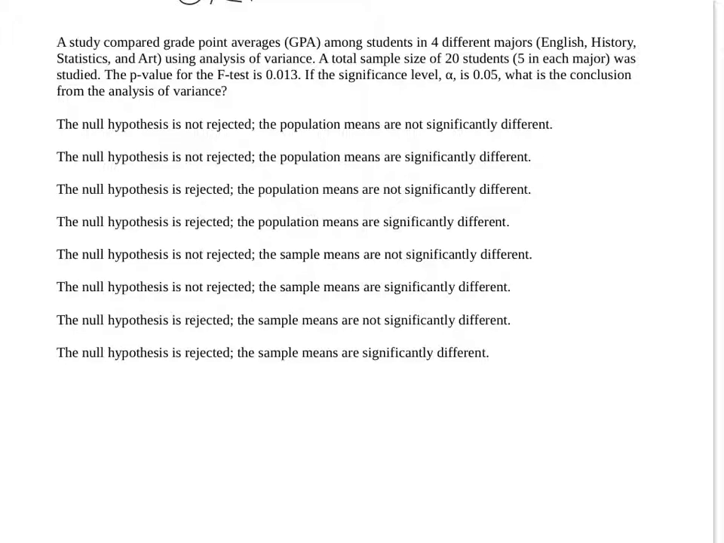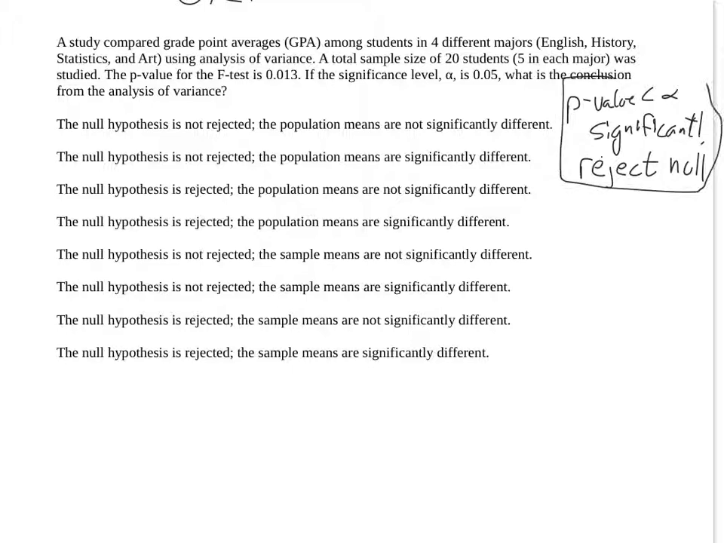Now, like I said, the p-value and the significance level, those all basically have the same interpretation. So if we recall, if our p-value is less than our alpha, our significance level, then significant. Which is the same as saying reject null. Box around that, make sure we don't get confused.